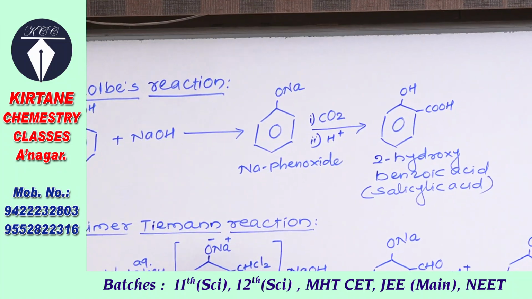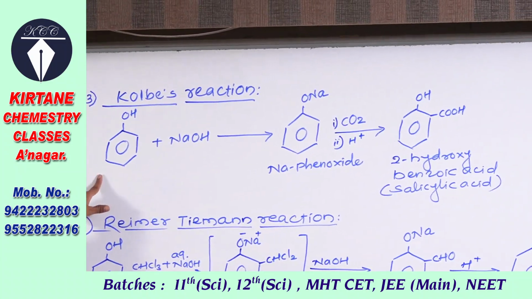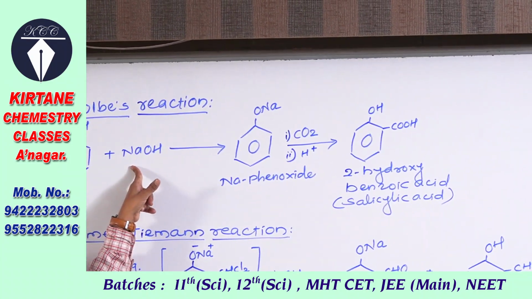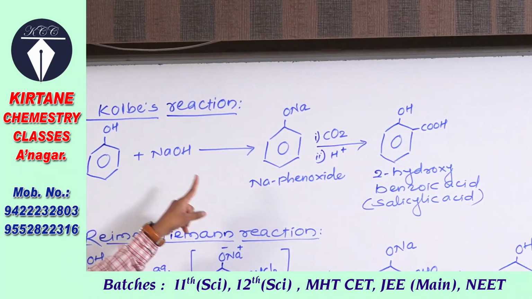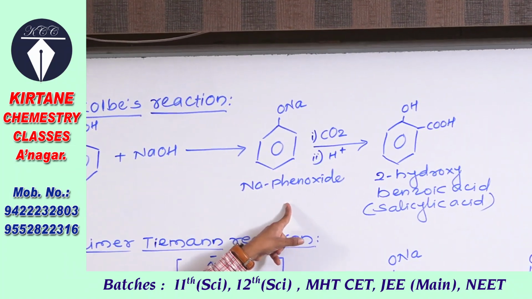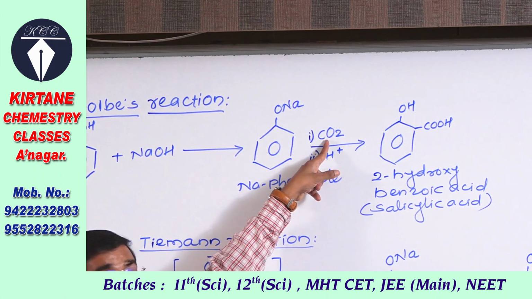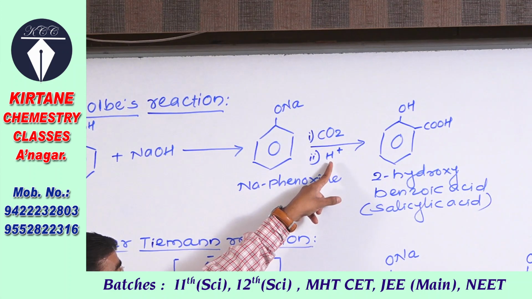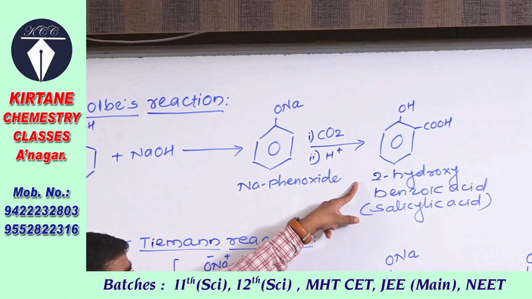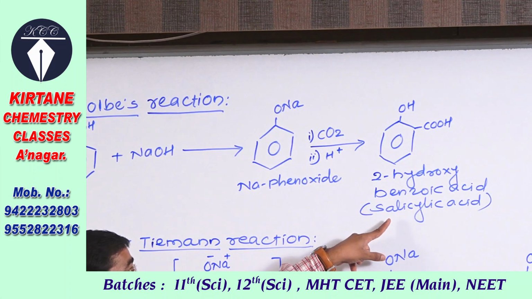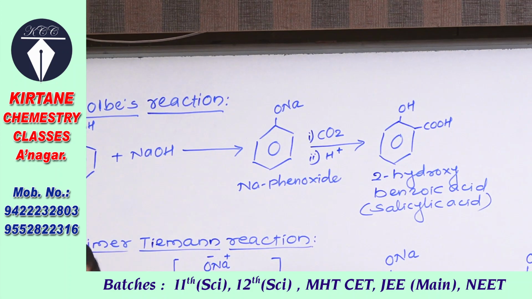So from phenol, that is phenol when treated with caustic soda, NaOH, it gives sodium phenoxide, and sodium phenoxide further when treated with CO2 in the presence of dilute acid gives 2-hydroxy benzoic acid, or salicylic acid is formed. That reaction is called the Kolbe's reaction.